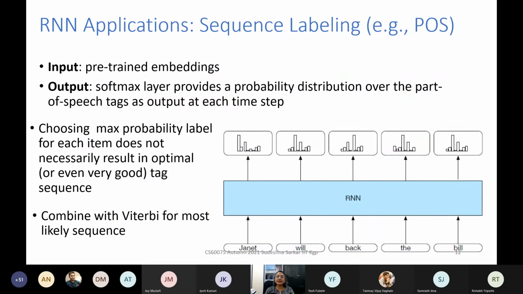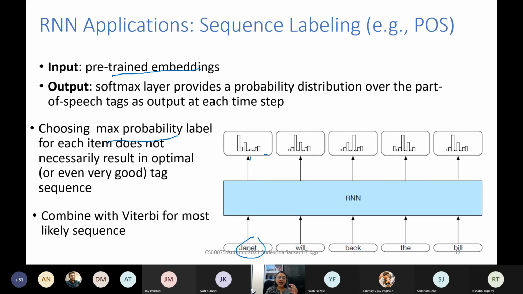So let us look at the simple RNN for part of speech tagging. The input is a pre-trained embedding. For example, the simplest embedding is word2vec. So for each word, we will look up the word2vec and feed it there. And the output at every step is a softmax over, suppose there are 10 tags. So there will be 10 scores on which we apply a softmax. And we can choose the maximum probability label,